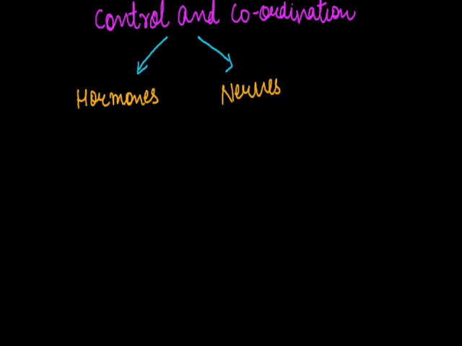The system of the body which controls hormones is referred to as the endocrine system, whereas the system which deals with nerves is referred to as the nervous system.